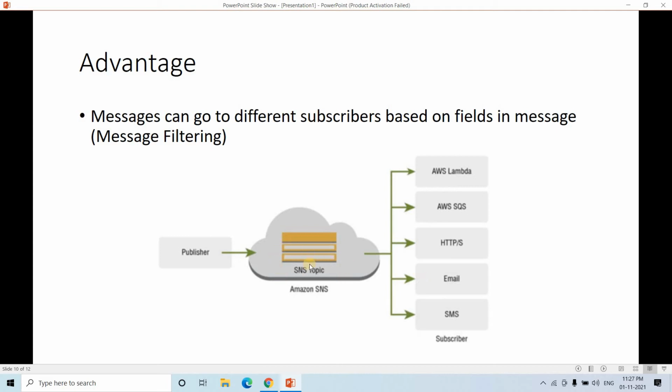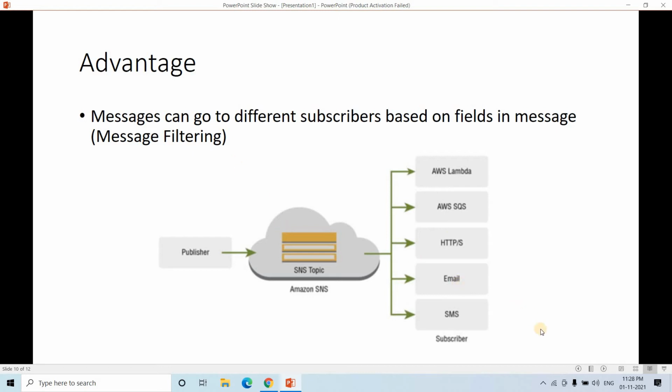But suppose you want to explicitly send that particular message to AWS Lambda only. Maybe some email is also subscribed to that particular topic, but you don't want to trigger some mail, and you want the message to flow only to the Lambda, not other subscribers. That kind of functionality is also available in SNS. So you can put some kind of filtering condition based on which the message will reach only specific subscribers, not all the subscribers who have subscribed to that topic. Multiple subscribers can be there for a particular topic, but you can forward the message to some particular subscribers based on a filtering condition. That also I am going to discuss in my upcoming videos.